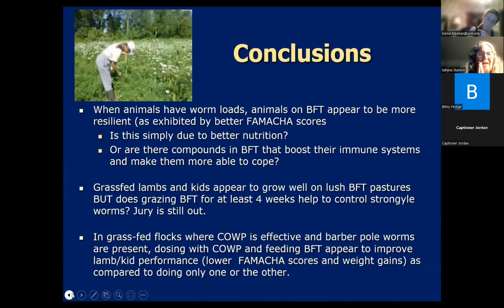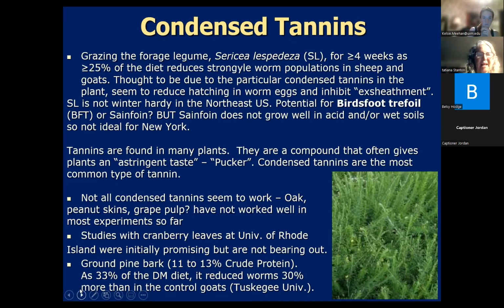At Tuskegee, they've looked at using ground pine bark as a major part of the diet, but again, the animals don't grow great on it, so there are trade-offs there.